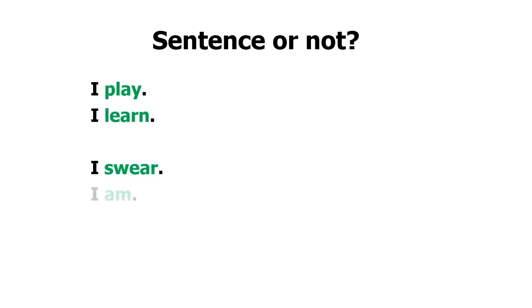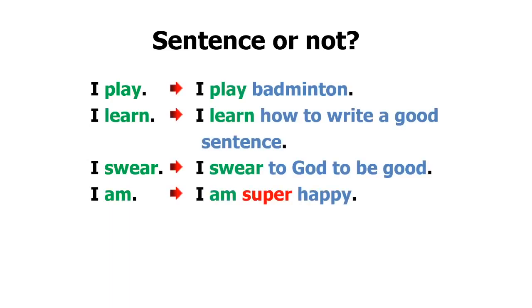Other examples are here. I play, I learn, I swear, I am. So this group of sentences, they are sentences. We can say that they are sentences because of what? Because they have a subject, that is I, and they also have a predicate or verb, which are play, learn, swear, and am. And at the end of each sentence, they also have a period.